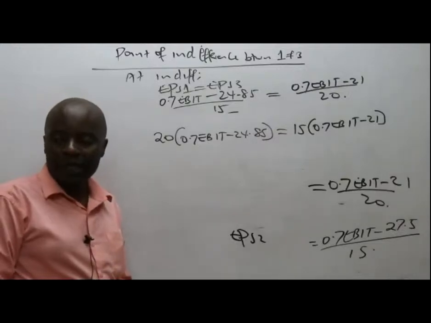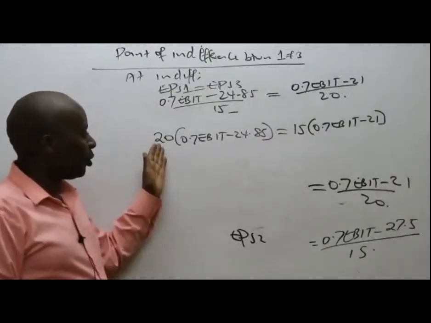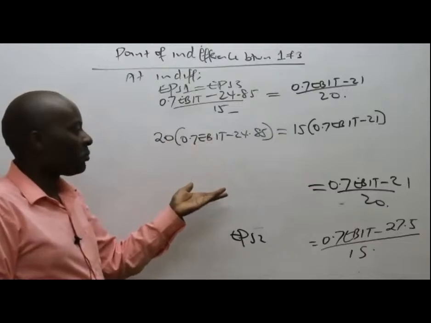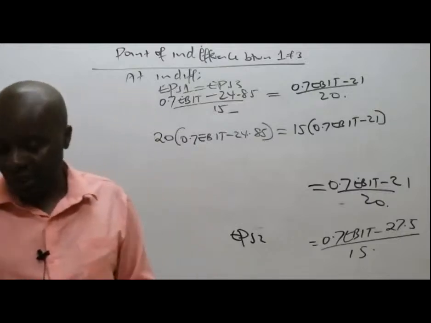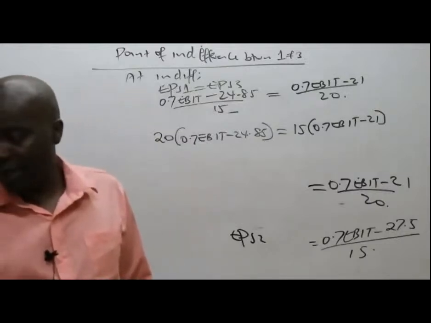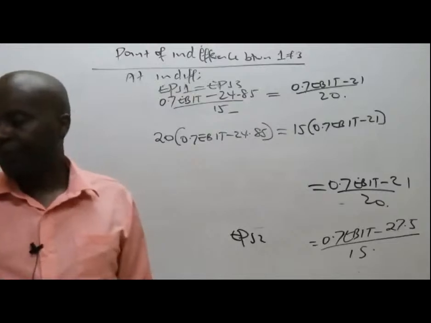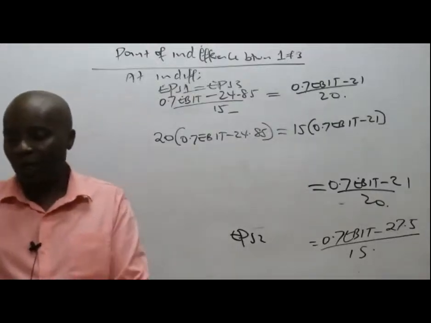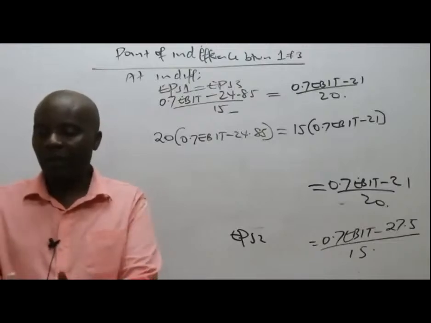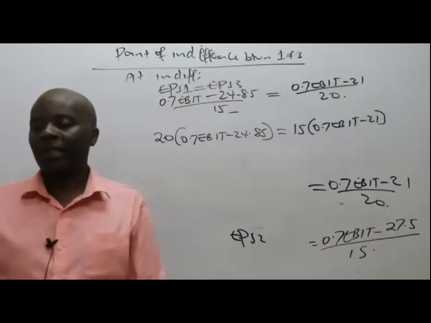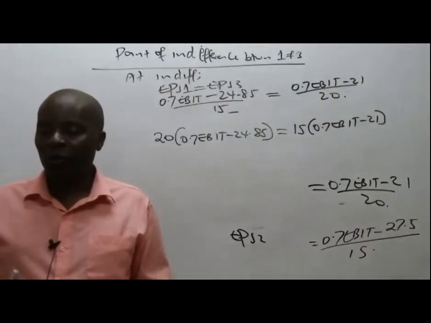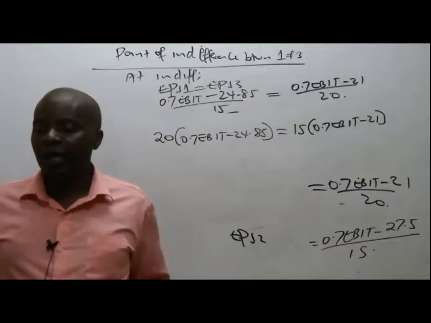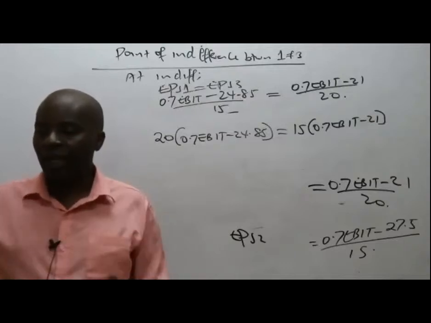You have two ways here. You could decide to divide both sides by 20, or you open brackets, whichever is easier for you. I simply want you to give me the value of EBIT. I can see Moses Mwangi giving me a figure of 52 million, or just 52. Just struggle with it. Tell us whether you are able to get EBIT of 52.